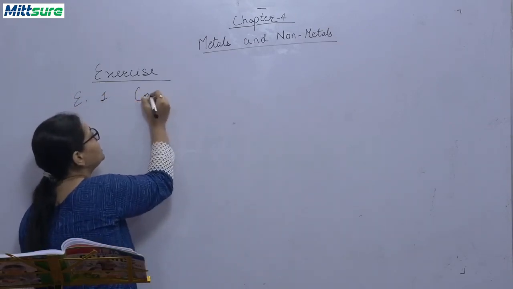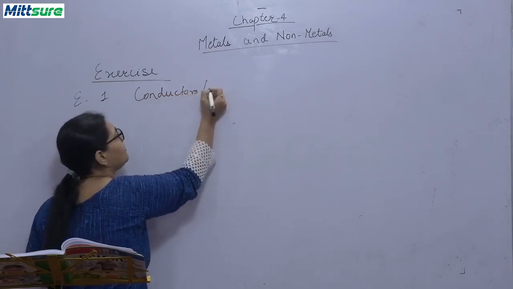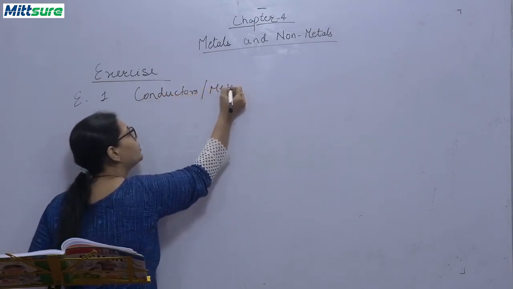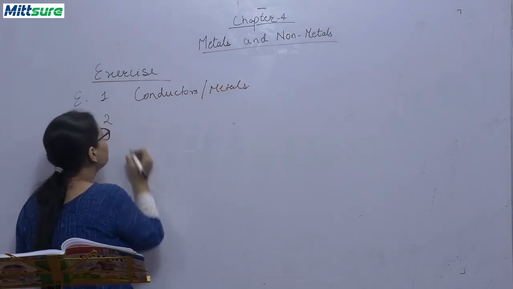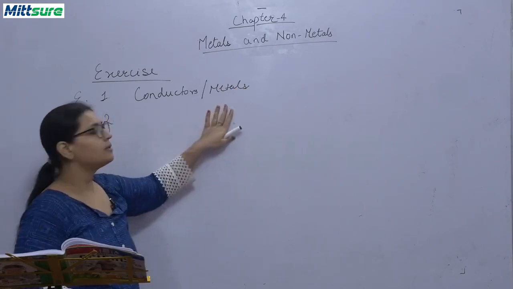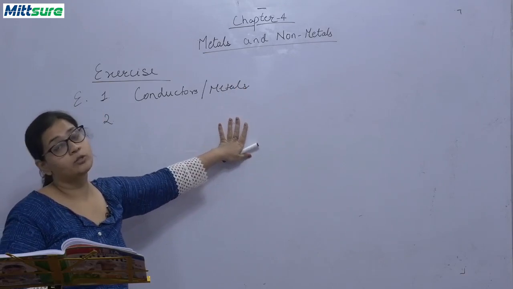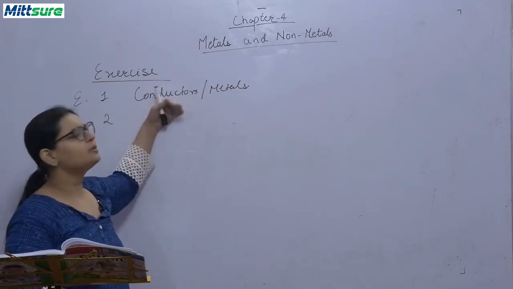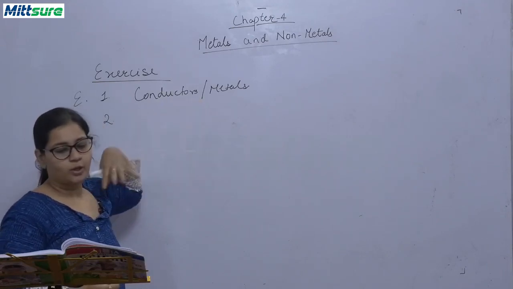Mostly they are called conductors, or you can also say them as metals. Both can be right. These are general exceptions to metals also, because tungsten and bismuth are also metals. So these both can be right, appropriately right. ठीक है, इसलिए आपको दोनों आंसर्स दे रही हूँ.